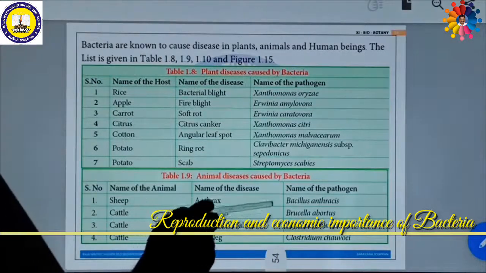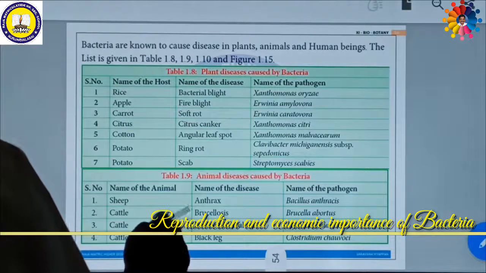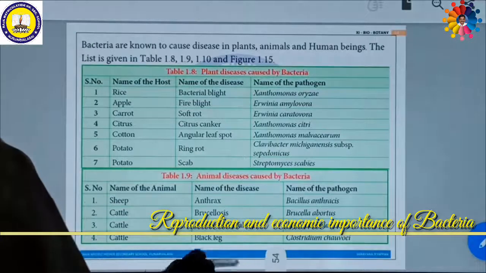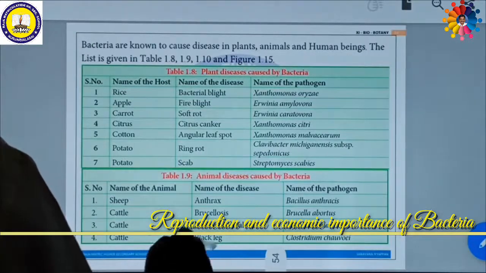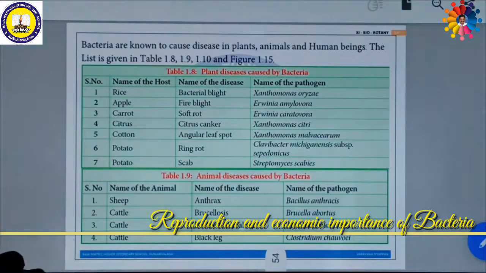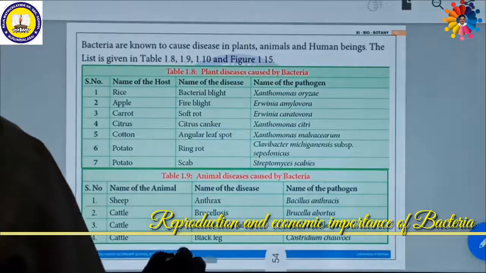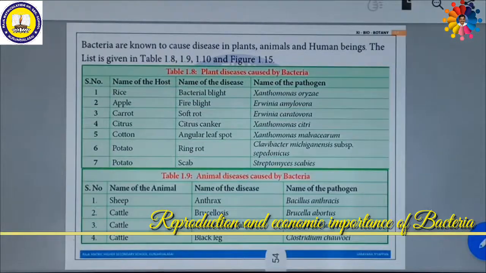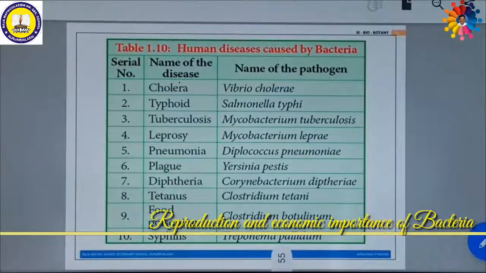Similarly, Brucella abortus causes a disease called brucellosis in cattle. Mycobacterium bovis causes a disease called bovine tuberculosis in cattle. Clostridium chauvoei causes a disease called black leg in cattle. Similarly, some bacterial diseases are also very common in human beings.